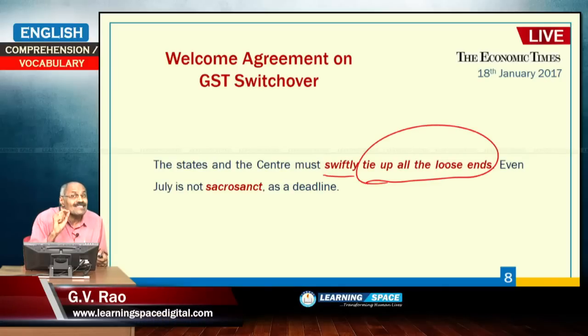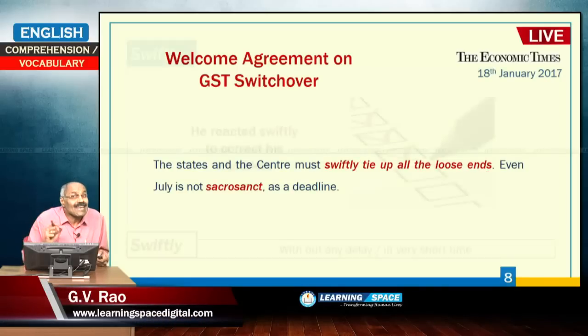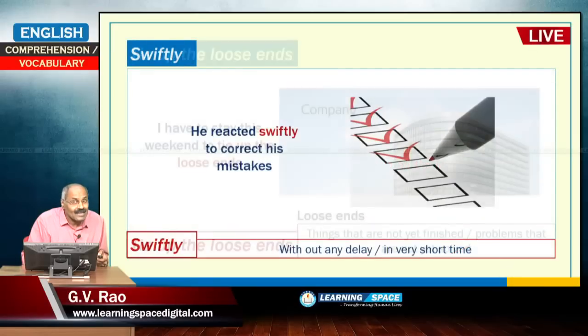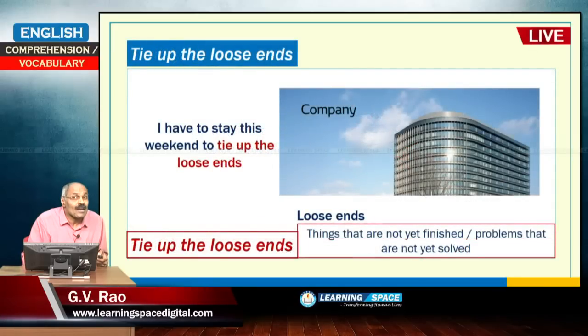If any loose ends are there, they have to be tied up. Tying the loose ends, several times we come across this. That means normally in any project, at the end there are some unfinished tasks, small tasks, that will be unfinished.